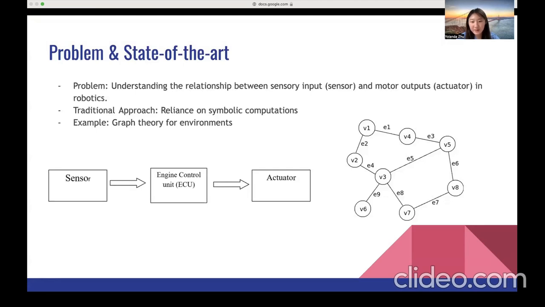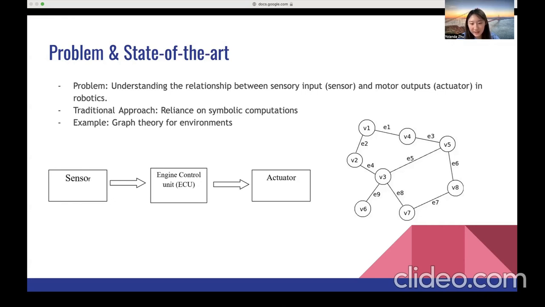How do robots perceive the environment and then act upon it? At the heart of this interaction lie two essential components. First, sensors. They are devices translating environmental changes into signals. And second, actuators. Think of motors driving wheels or robotic arms. These are the mechanisms that allow robots to act upon the received signals.